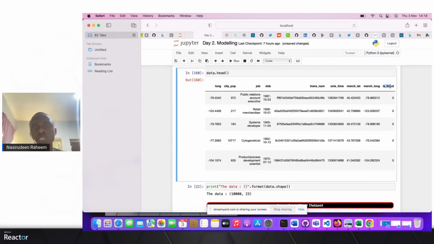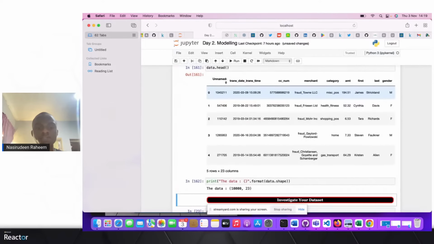This is where the problem comes in. In the real world, when most companies get started, they try to track their fraudulent activities just based on amounts. It might not always be that, because if you always use amount to declare a fraudulent case, you might lose a lot of customers, you might lose a lot of money, and the startup or business might fold very soon. So this is why we want to employ machine learning models to detect fraud, despite the various features we have in our company.